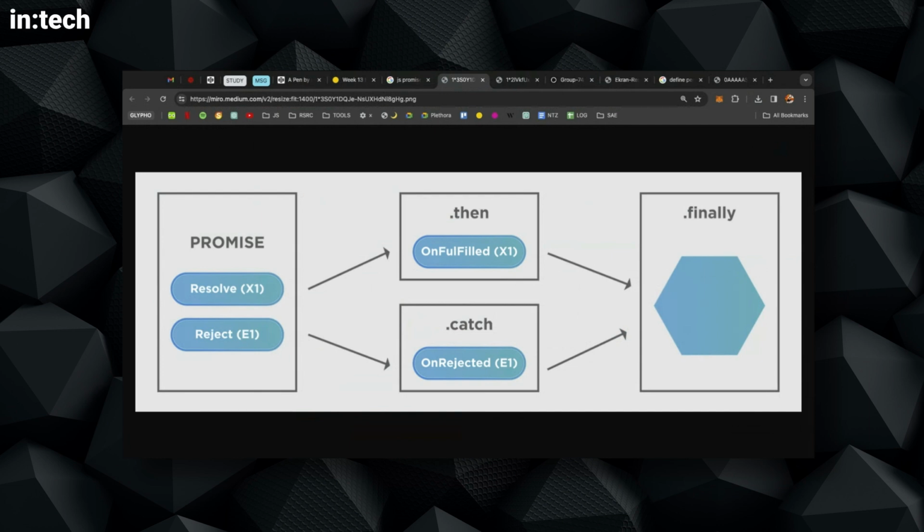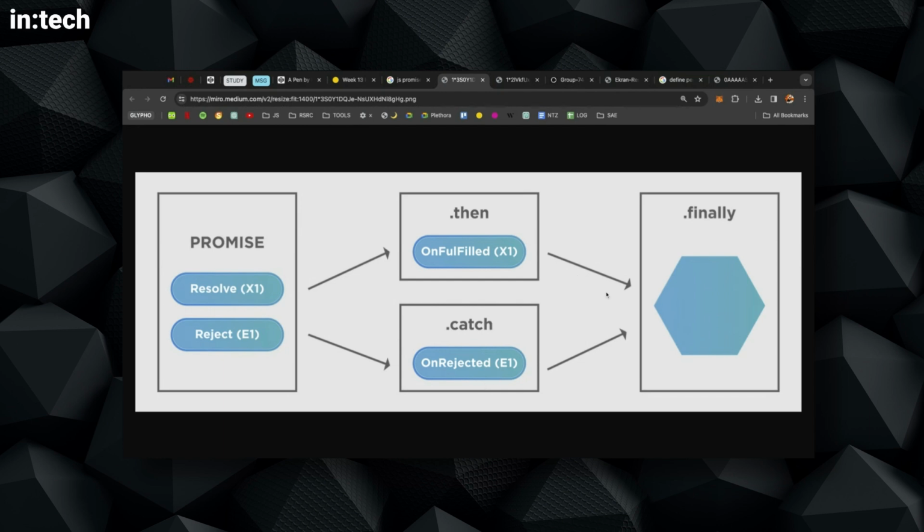Okay, so just disregard the left side. We start with the left side where the promise starts. So there's a resolve and a reject. Disregard these things for the time being. Just think there is something where a promise starts, like a fetch or a printer starting to print and so forth. We get to the then, which is the fulfilled state, or to the catch, and we run some code to handle that.